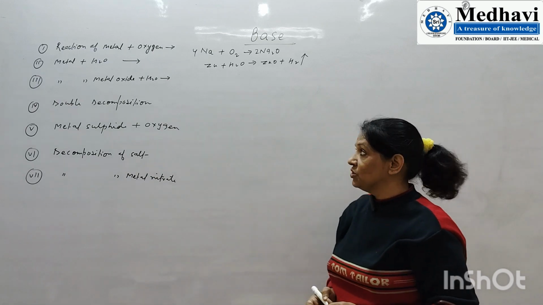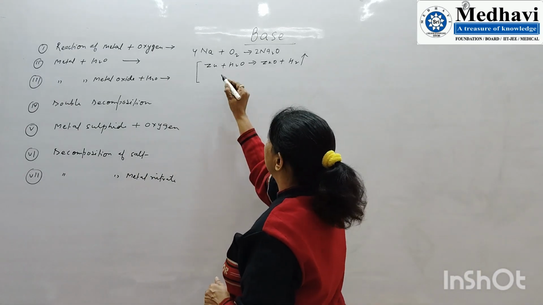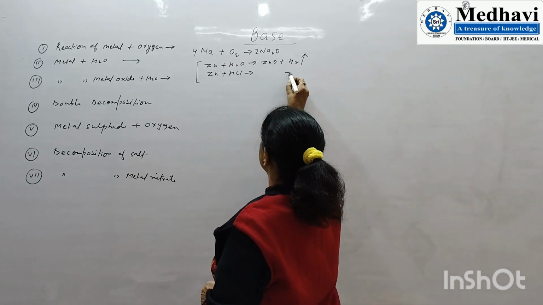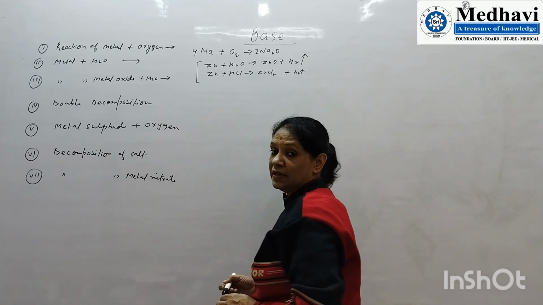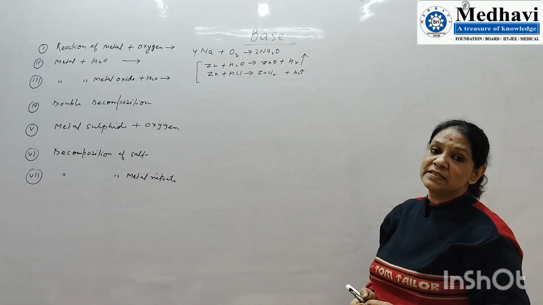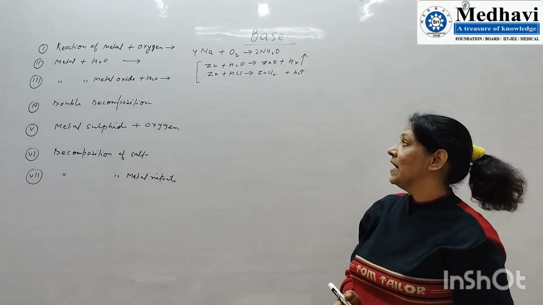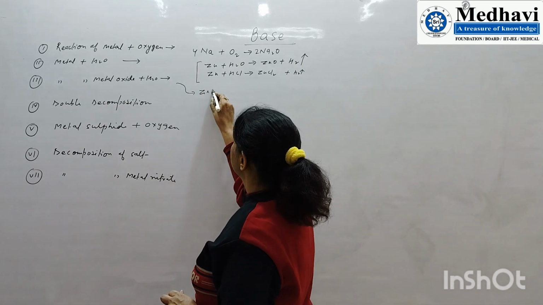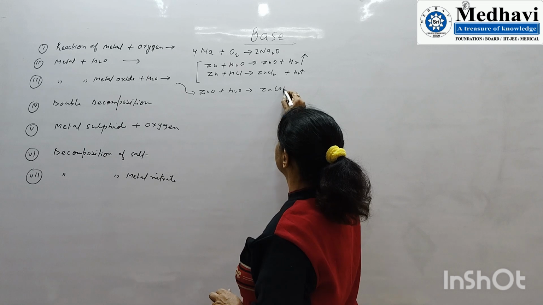This is important information, we just need to compare. If a metal reacts with acid, then salt and hydrogen gas are produced. But if we react metal with water, it gives oxide, that is base, and hydrogen. Next, metal oxide and water give metal hydroxide.